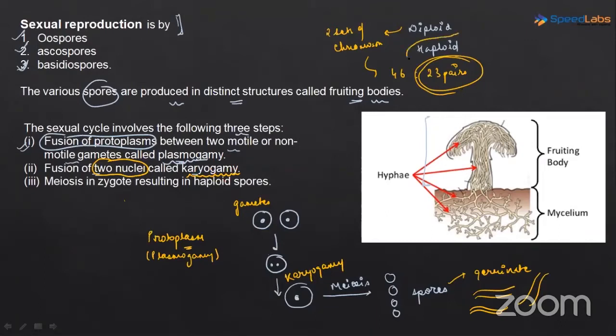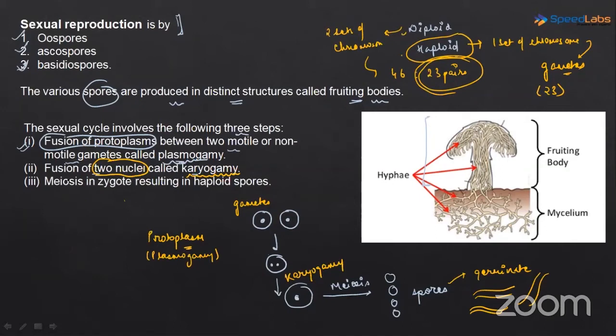Now there are cells which are haploid also, which have only one set of chromosomes. Normally in the case of humans, gametes are haploid, right? They do not have 23 pairs, they have 23 chromosomes. They have only one set of chromosomes. So this is the meaning of the terms haploid and diploid.